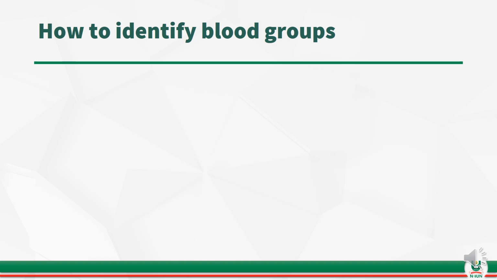Now that we have established the different blood groups in the body, how then do we identify that an individual has a particular blood group in his body? How is this essentially done? How can I identify that a patient or an individual is A positive or A negative, or is B positive or B negative, and so on? How is this done?